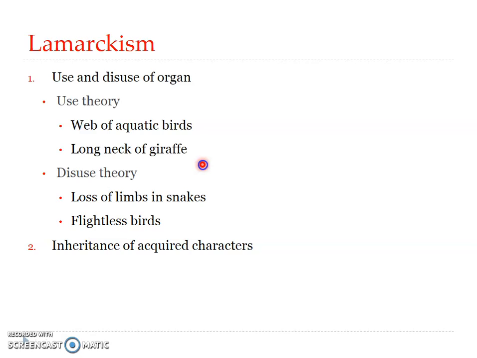Aquatic birds: Lamarck believed that birds were originally terrestrial, and if a land bird were forced to go into a pond in search of food, it would have to spread its toes in order to support itself in water. As a result of such continuous stretching of the toes, the skin at the base of the toe would be enlarged and muscular movements would promote an extra flow of blood to the feet. After a number of generations, this results in the formation of a web between the toes, as we can see in ducks, pelicans, and other such water birds.